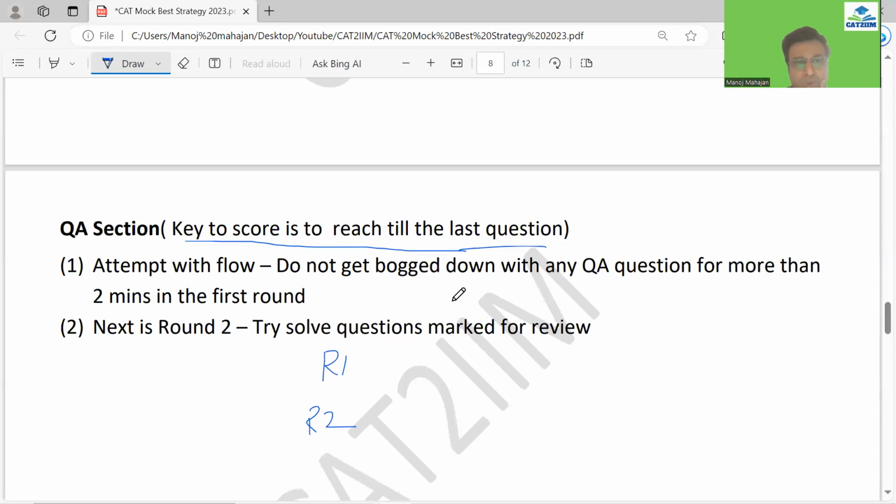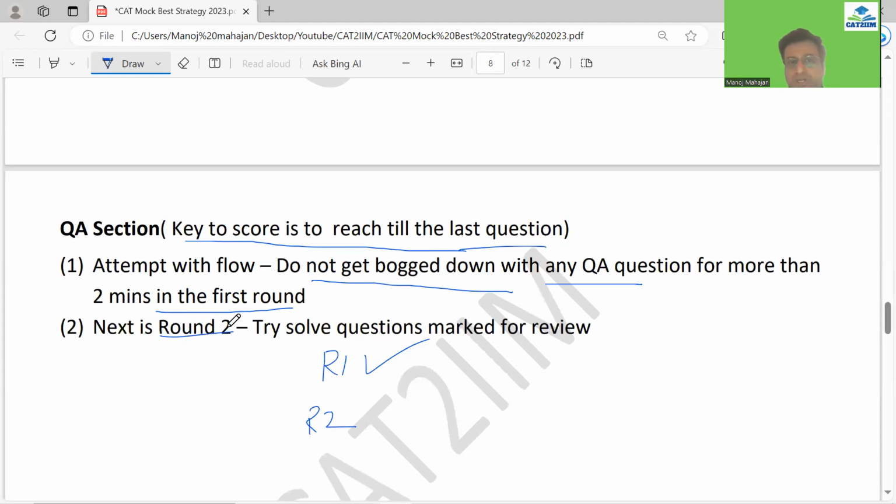But in general, let me tell you the strategy. So you have to go with the flow. Do not get bogged down with any QA question for more than 2 minutes in the first round. So how can that happen? See, once a problem comes on the screen, have a look at it, read it, and you know that the entire thought process is clear. I know each and every step I have to do, and I know that it is not going to take much time. That is a tick question for me. That's a round 1 question I should do straight away, and after doing that, move to the next one.